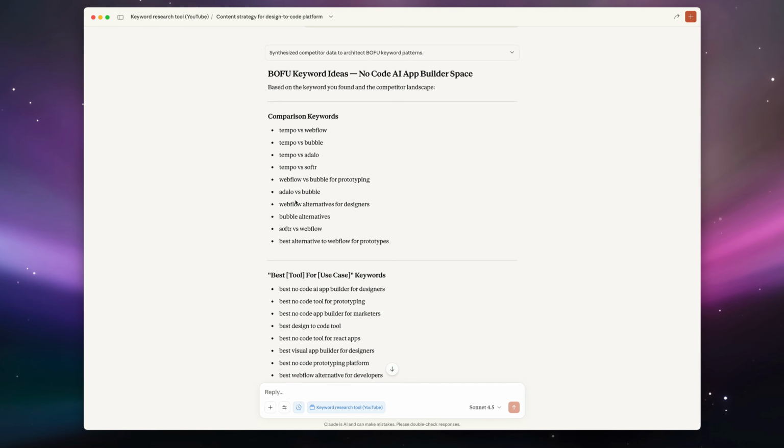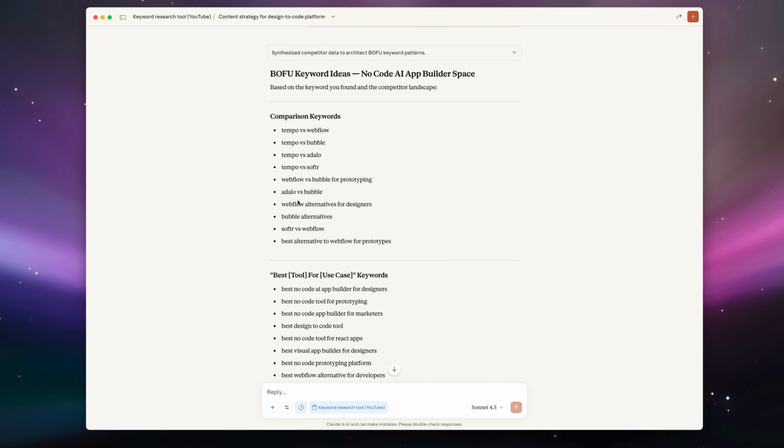So it is kind of like this sneaky strategy where you're comparing two different brands in your niche, whatever the niche is, and then you use their brand name and their existing search demand to kind of brand jack, essentially. I don't know a good word for it. And you insert yourself into that conversation. So we can go after that keyword, write an article about it, and then in that article mention, hey, if none of these tools really work for you, Tempo Labs is a great alternative to both of these.